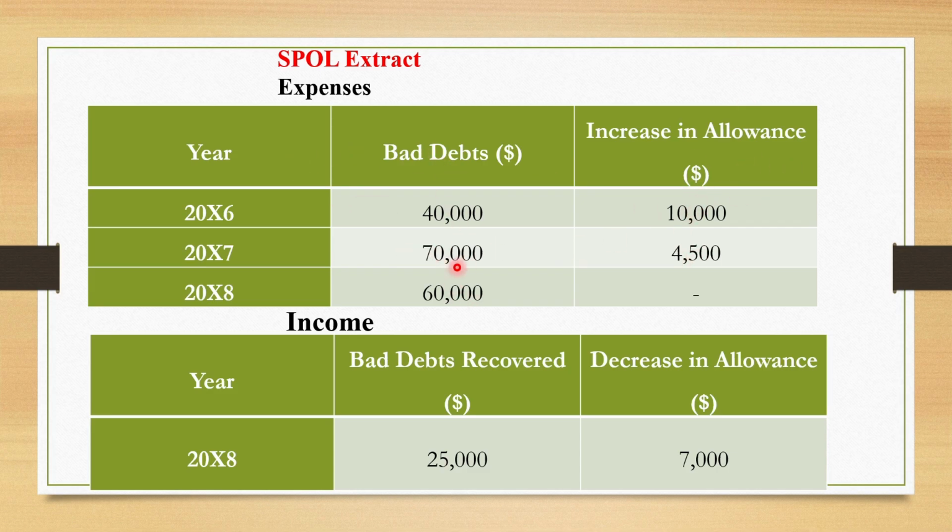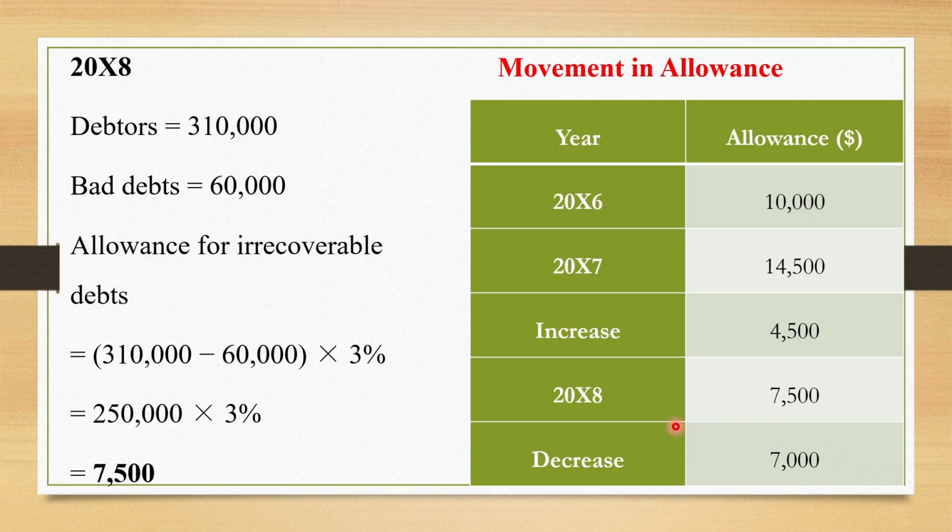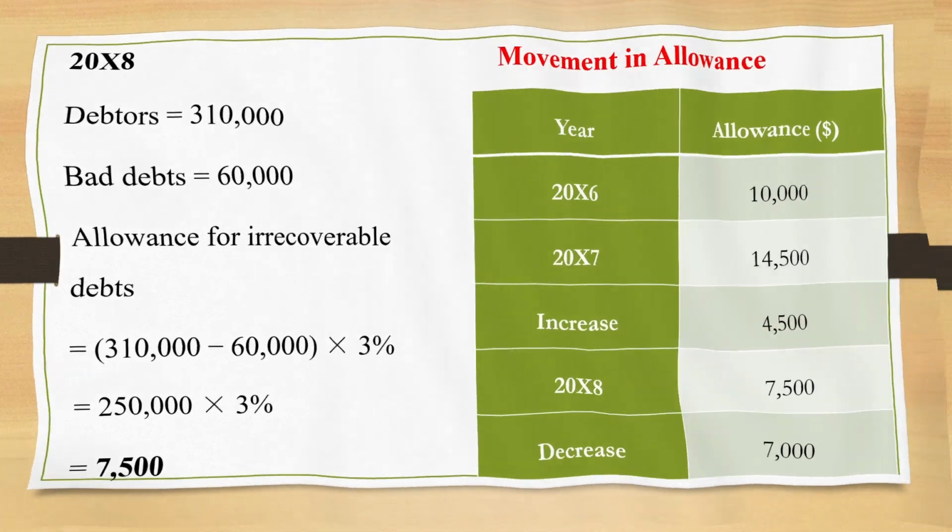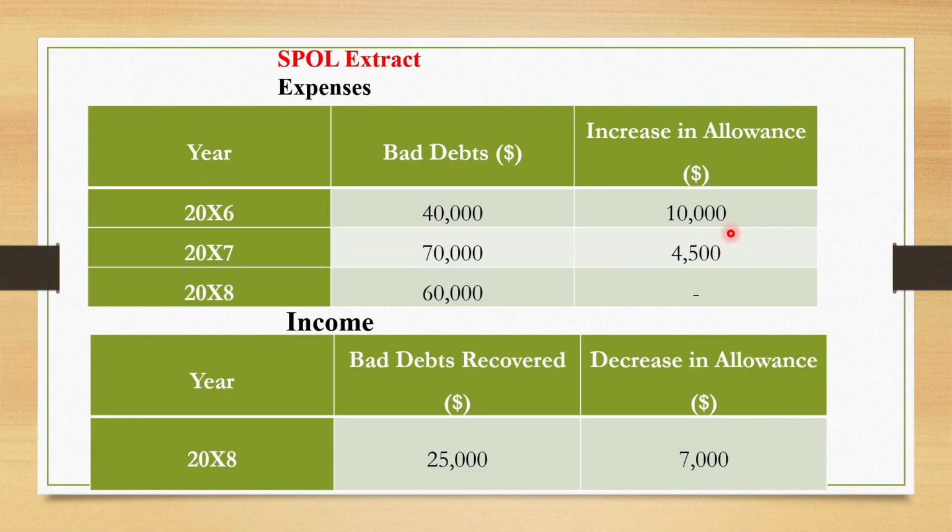The same here, you get the bad debts plus the increase. So what will go in income in 20x8? We shall get the bad debts and the decrease, as you have seen previously. The decrease was 7,000, the increase was 4,500. So this is what you do here. You record the increase as an expense, you record a decrease as an income.